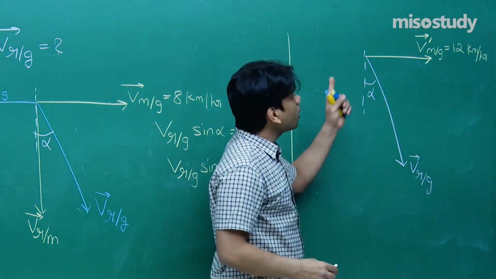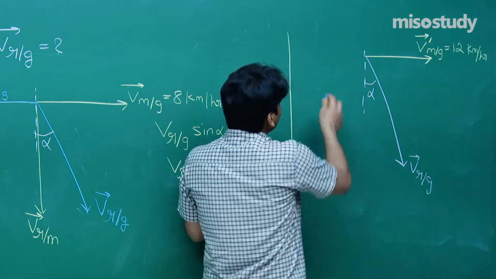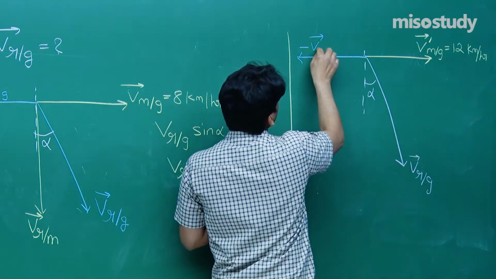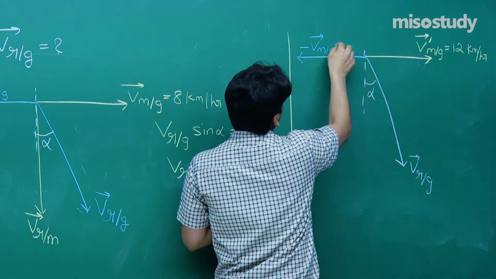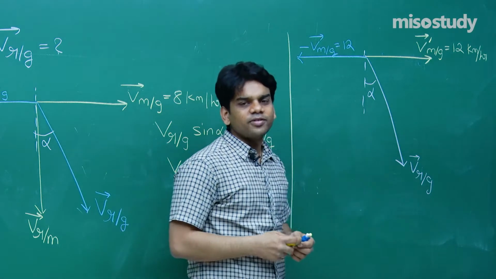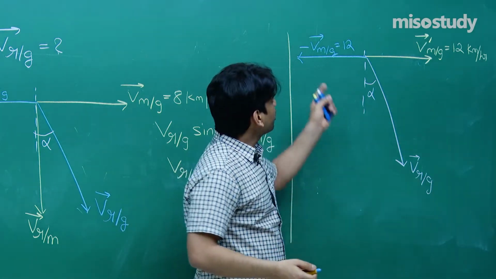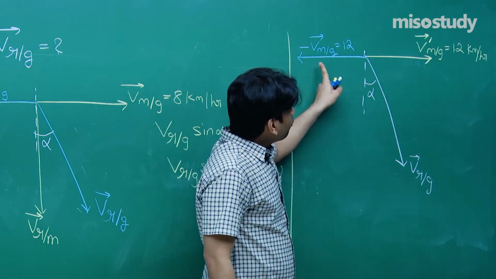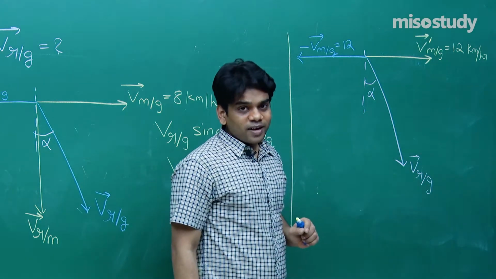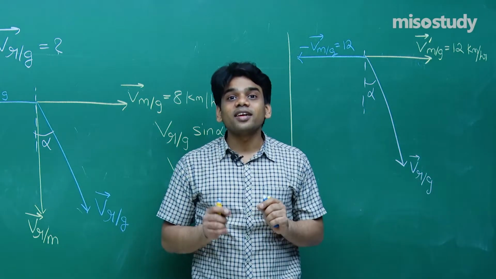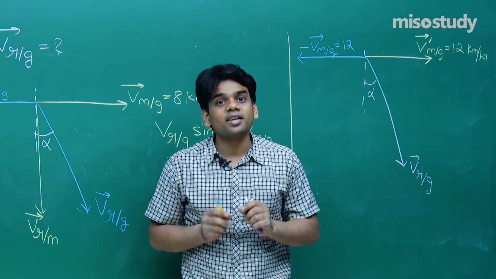Now if I draw a vector minus of velocity of man with respect to ground, not a problem. It will not create any problem. I have just taken its reverse, its inverse, and that will be negative of it. So I have shown you minus of velocity of man with respect to ground. Velocity of rain with respect to man, if I evaluate, now it is said that for him it feels that rain is making an angle of 30 degree with the vertical.